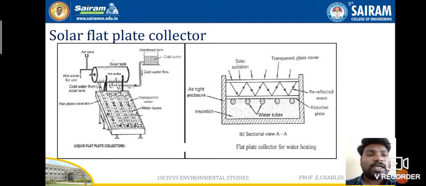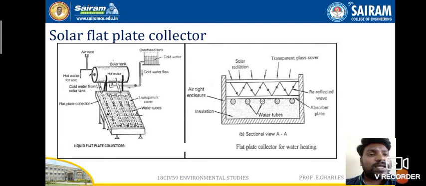So that is the diagram shown on the right hand side: a flat plate collector for water heating. If you see, there will be a transparent glass cover, and then an airtight enclosure, and on top of it a transparent glass cover. The sun's solar radiation is coming and falling on the transparent glass cover, so that is reflected overall.